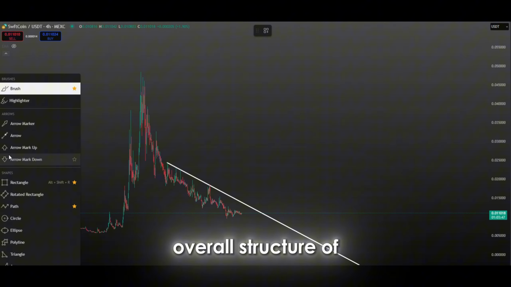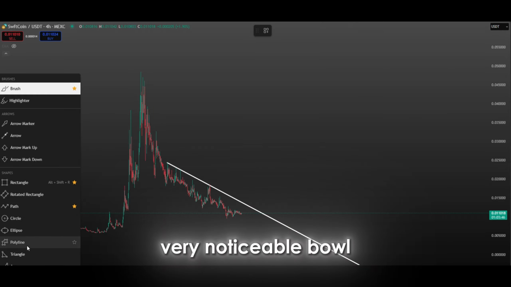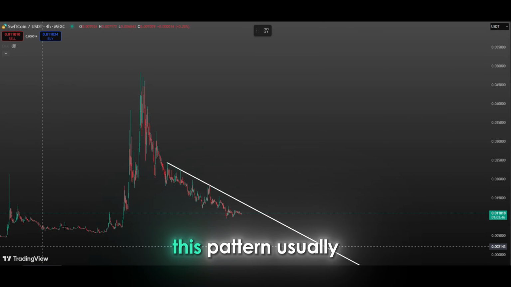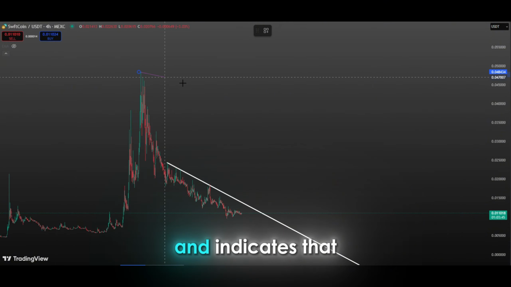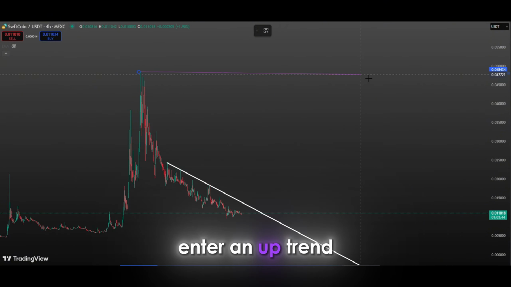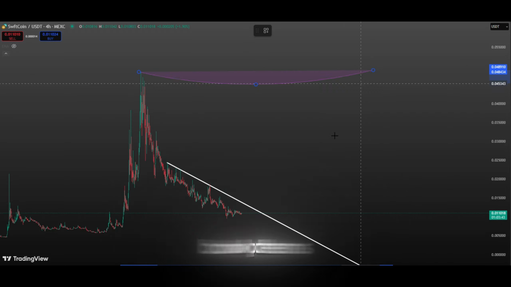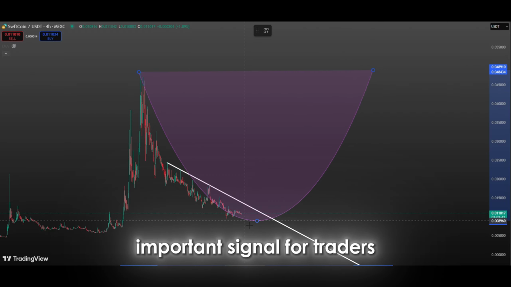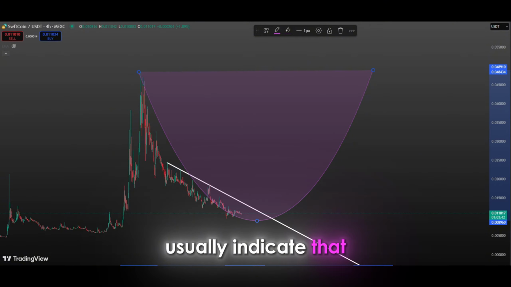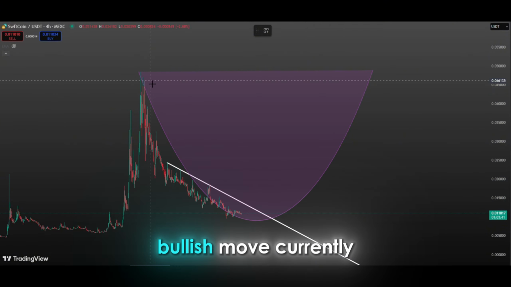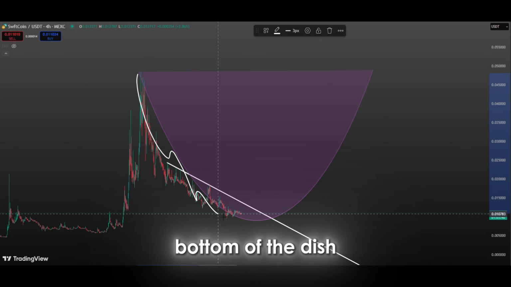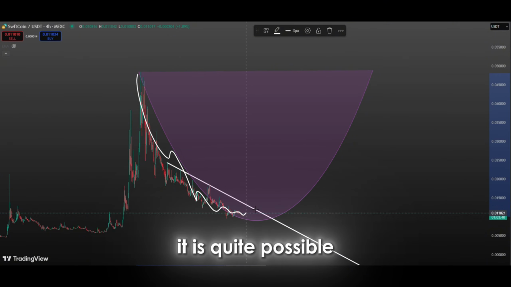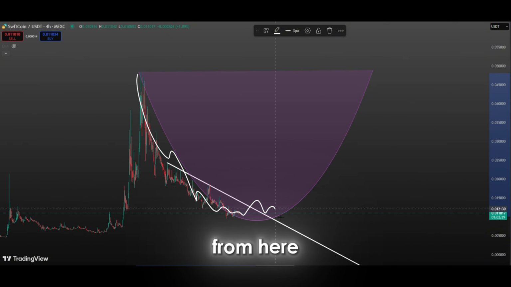Looking at the overall structure of the market, we see a very noticeable bull pattern here. This pattern usually represents a rebound move after a prolonged decline and indicates that the price has the potential to re-enter an uptrend. The formation of bull patterns is a very important signal for traders, as such structures usually indicate that the market has changed direction and is preparing for a strong bullish move. Currently, we can see that the price is positioned at the bottom of the dish. This means that it is quite possible that an upward movement could start from here.